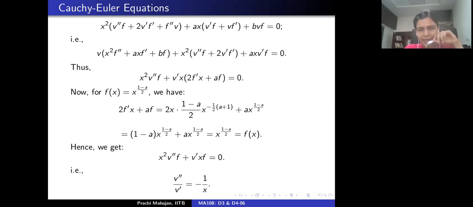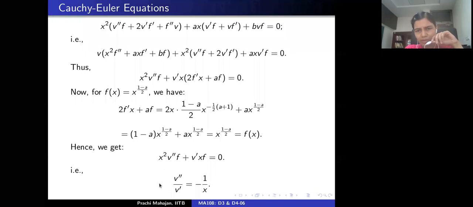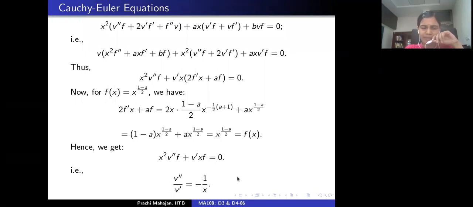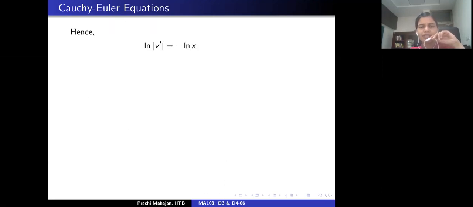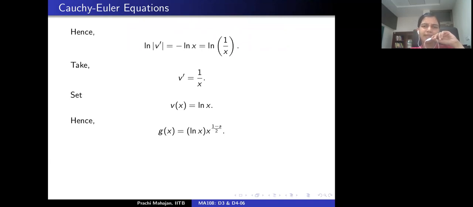Okay. Now, provided I can cancel out f, there's an overlying assumption here. This equation takes the following form: v double prime by v prime, the second derivative of v divided by the first derivative of v, is minus the reciprocal of x. Correct? Now we know how to solve this differential equation in terms of the derivatives of v, which means that the logarithm of the absolute value of the derivative of v is minus the logarithm of x, which means that the derivative of v is 1 by x, which means that v is the logarithm of x.